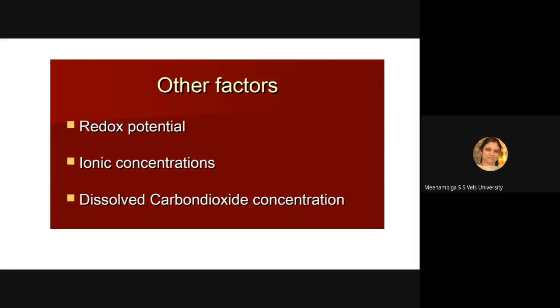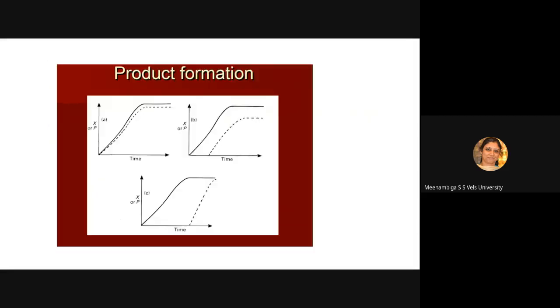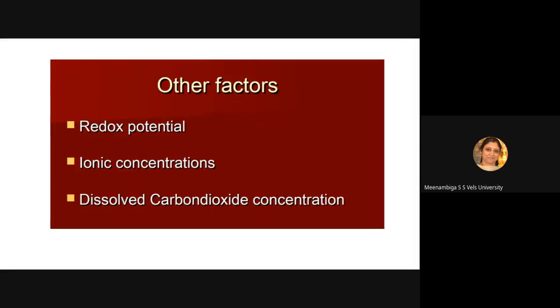Then ionic concentrations are nothing but the metals or anything which are passing should have an even supply. Then, like dissolved oxygen concentration, dissolved carbon dioxide concentration is also needed in some cultures. Okay, can you understand till this? So up to now, these are the various factors affecting the batch cultivation process.